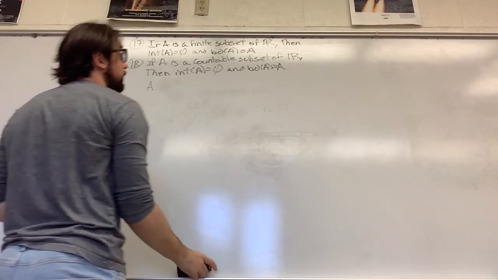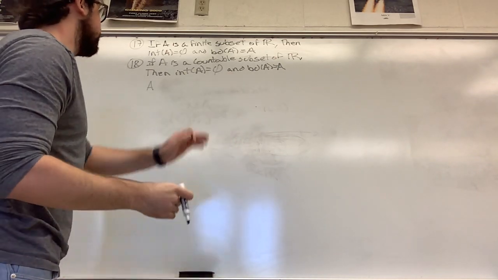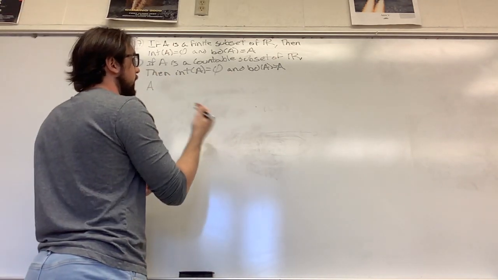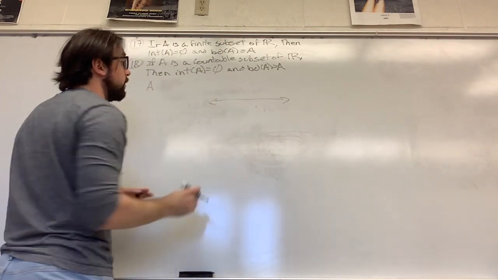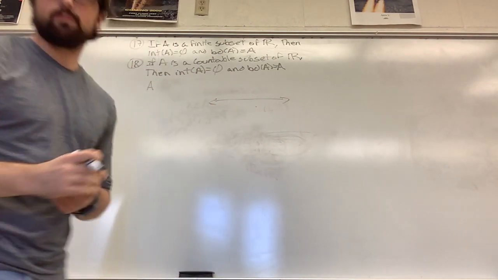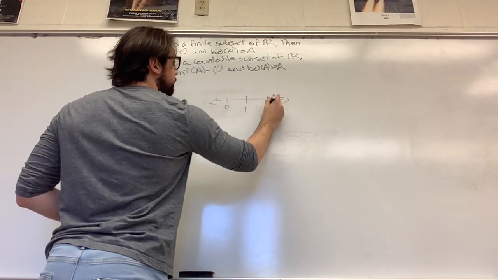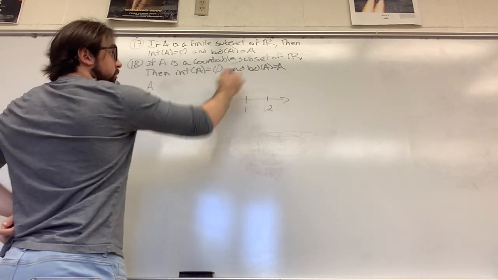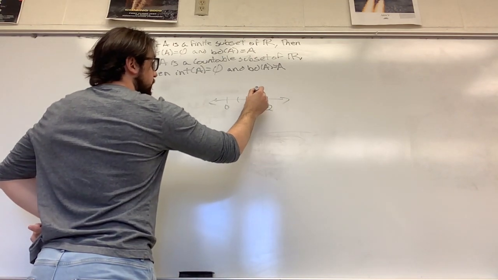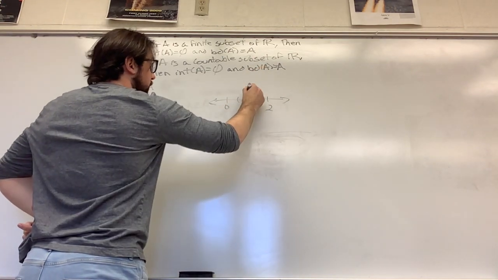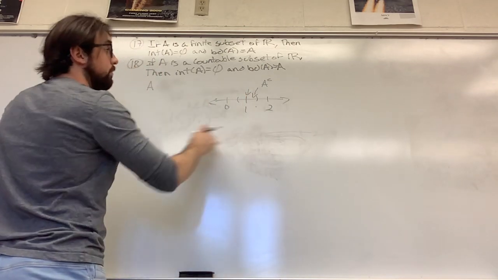Now, the boundary points of A is sort of like the opposite of the interior points. So the definition of a boundary set of A is that if we are able to draw, again, I'm going to draw my number line so you understand the idea of what I'm trying to say. Then, and we have 0, 1, 2, for example. Then the definition of a boundary point of A tells us that you should be able to draw an open set around your boundary point that also includes a point of the complement of our set.